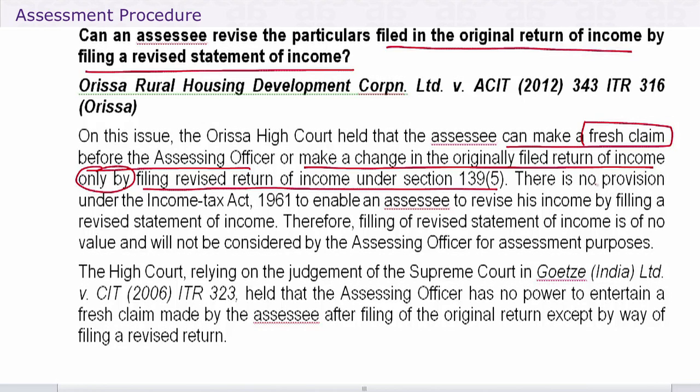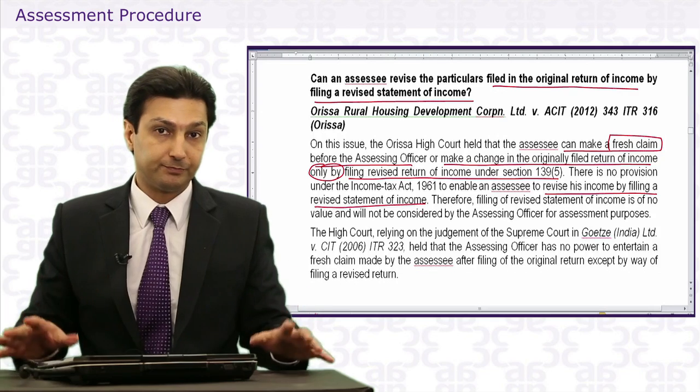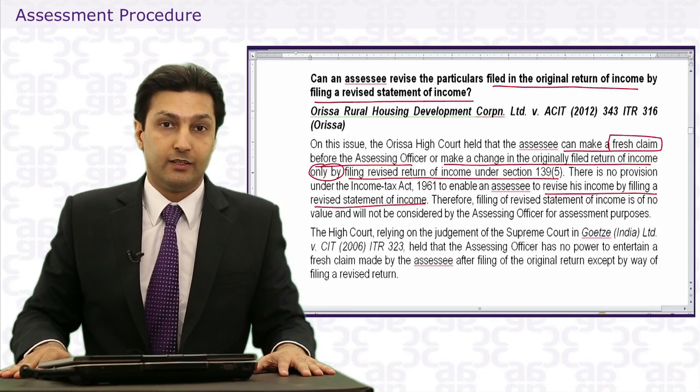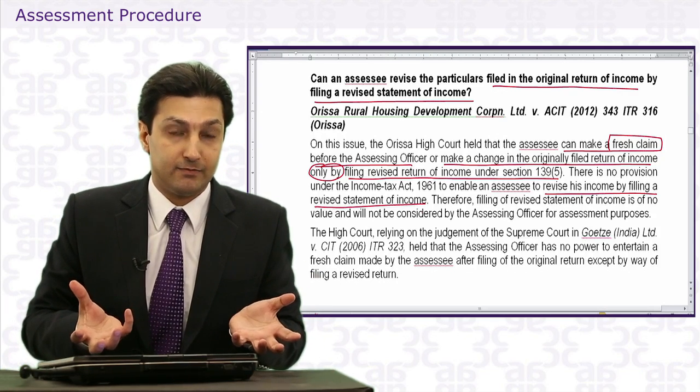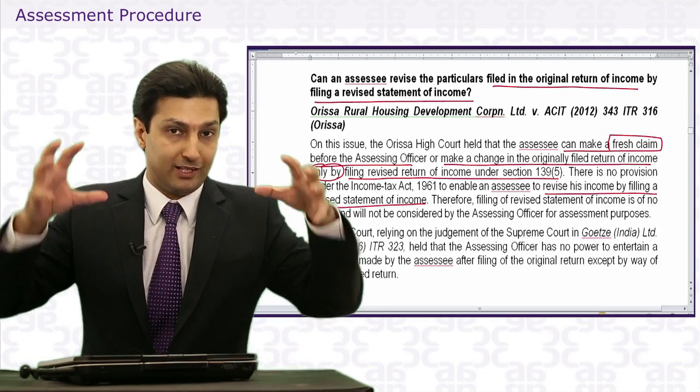There is no provision under the Income Tax Act to enable the assessee to revise his income by filing a revised statement. Now I told you, like the batsman and the umpire, the assessee and the AO can only do what is allowed to be done.